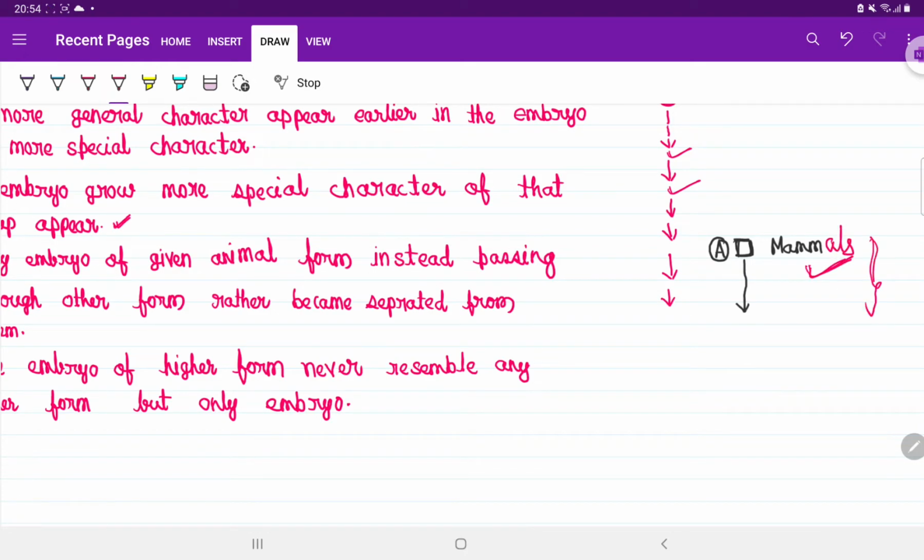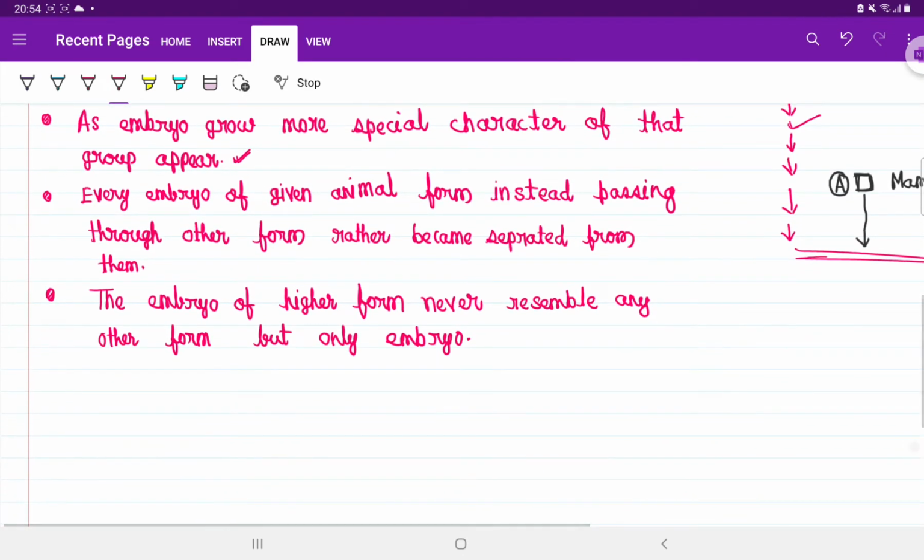Maybe they show some character of the amphibian, like the mesonephric kidney, but they will never show the adult character of an amphibian.